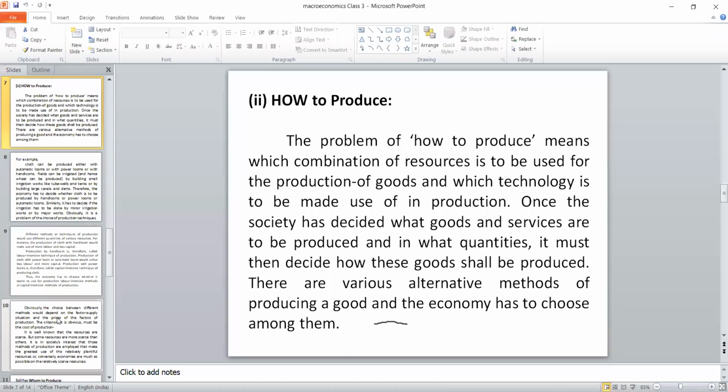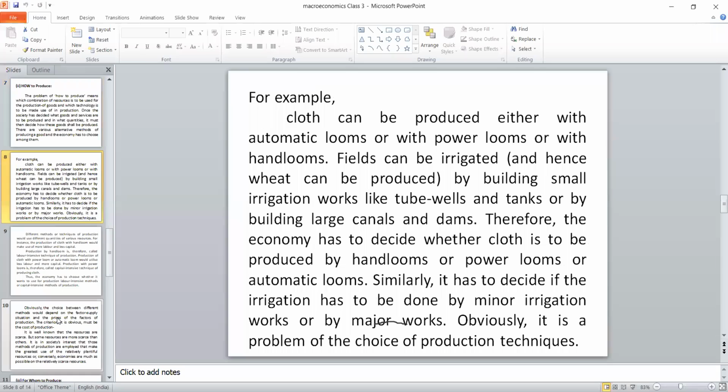It may be labor intensive or capital intensive. If more manpower is there, then we have to go for the labor intensive. Suppose we are having a good technology, then we will go for the capital. So once we decide what to produce, then we have to decide how to produce. There are various alternative methods for producing goods in the economy. For example, suppose we want to produce a cloth, say a bed sheet, we can say bedspread. How should this particular bedspread be produced?